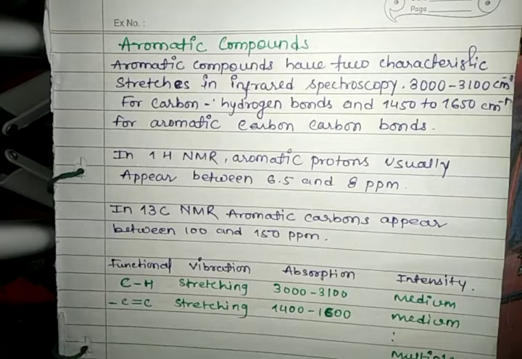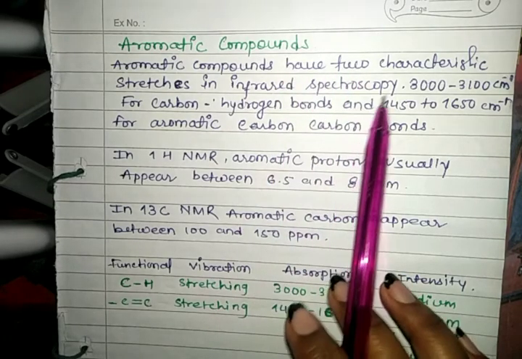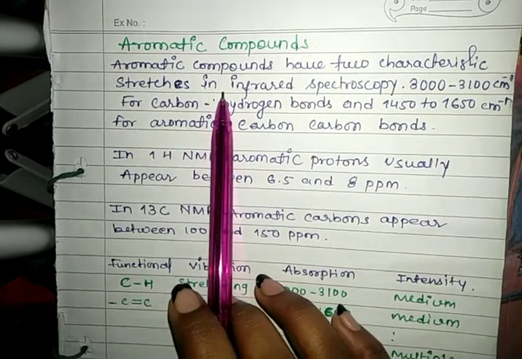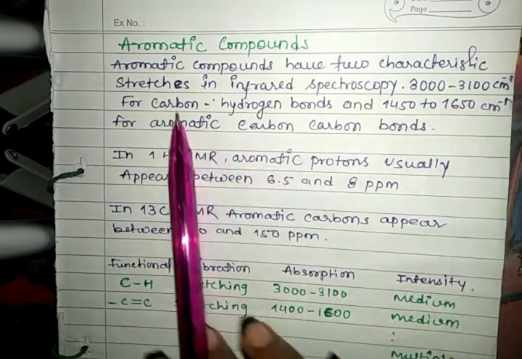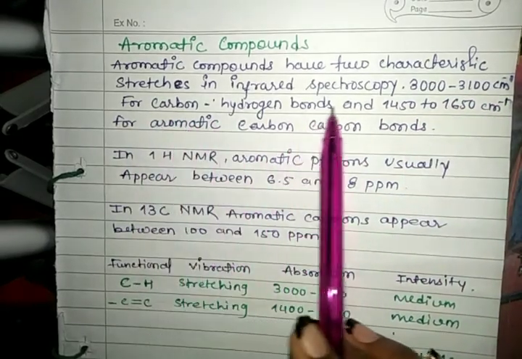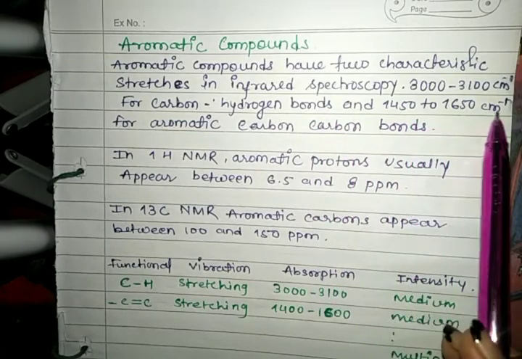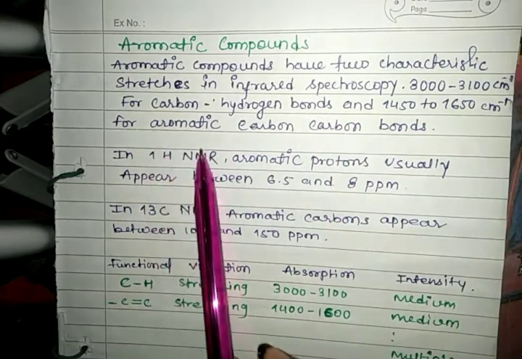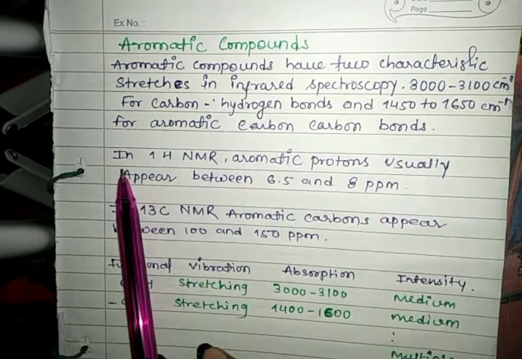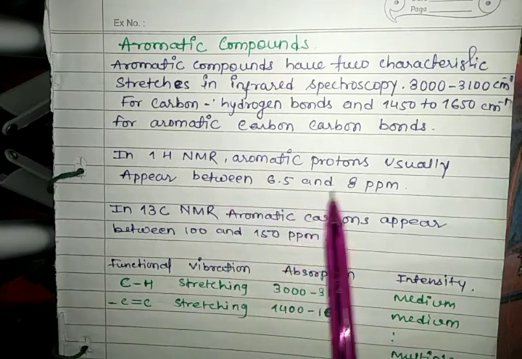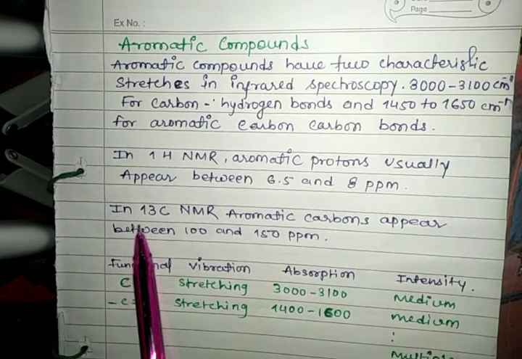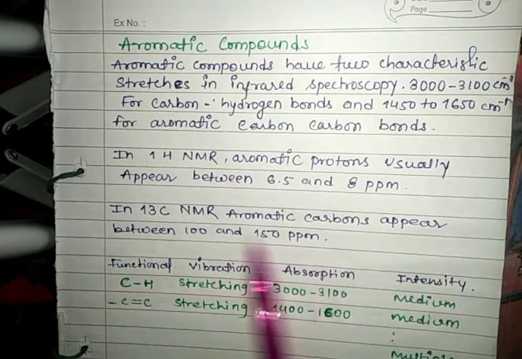Next we see the vibrational frequency of aromatic compounds. Aromatic compounds have two characteristic stretches in infrared spectroscopy: 3000 to 3100 cm⁻¹ for carbon-hydrogen bonds, and 1415 to 1650 cm⁻¹ for aromatic carbon-carbon bonds. In 1H NMR, aromatic protons usually appear between 6.5 and 8 parts per million. In 13C NMR, aromatic carbons appear between 100 and 150 parts per million.